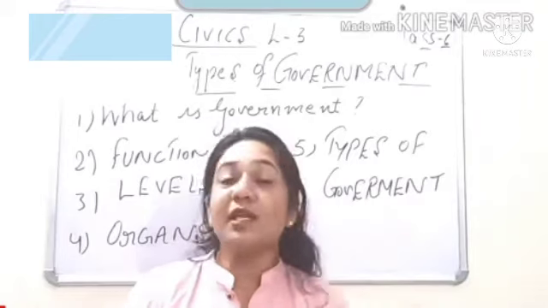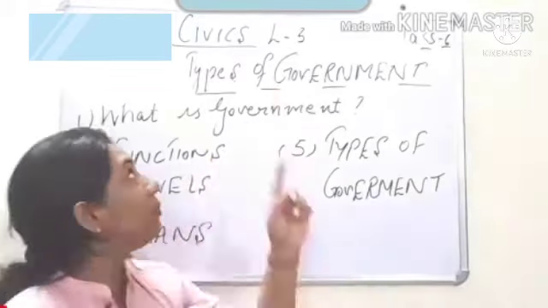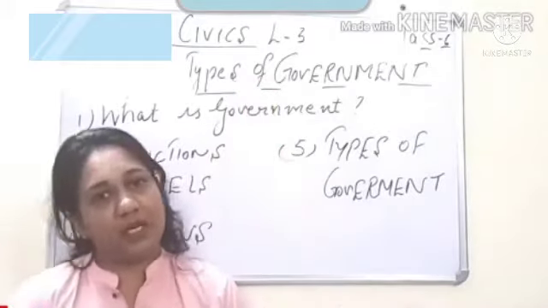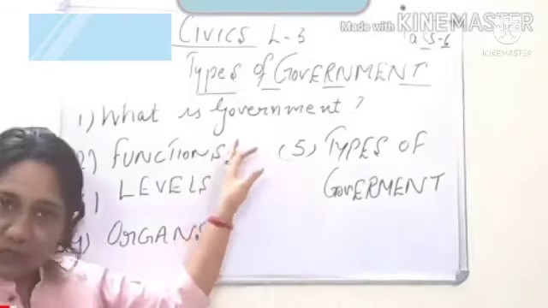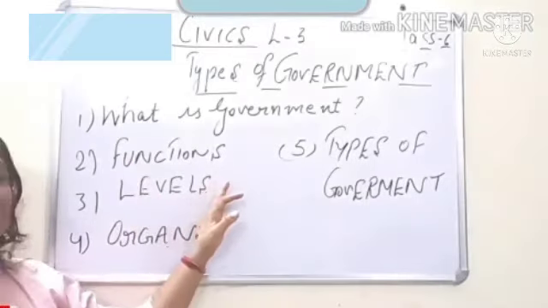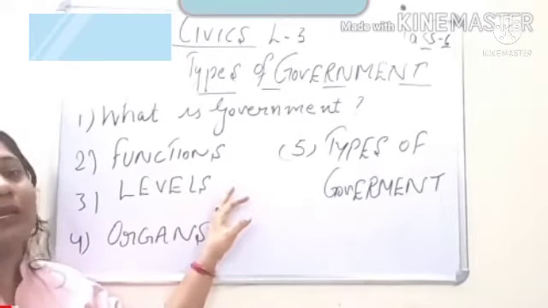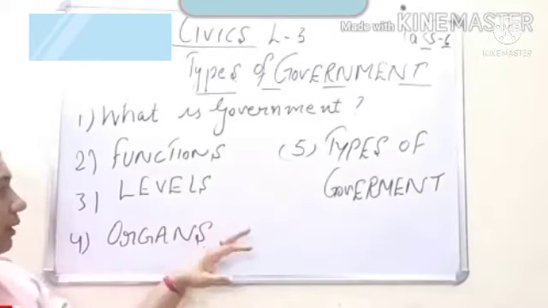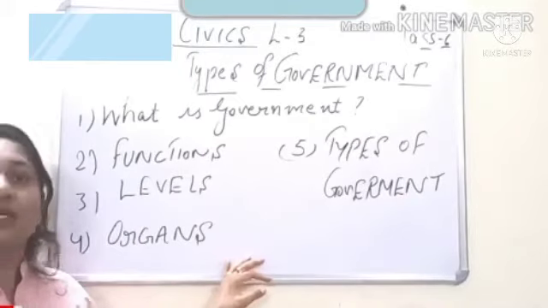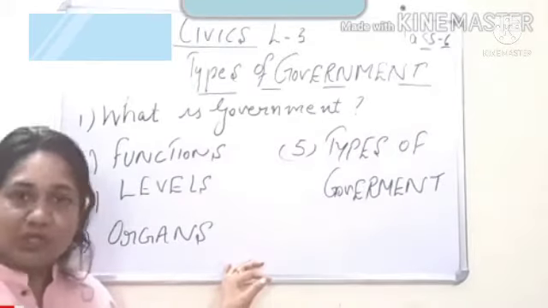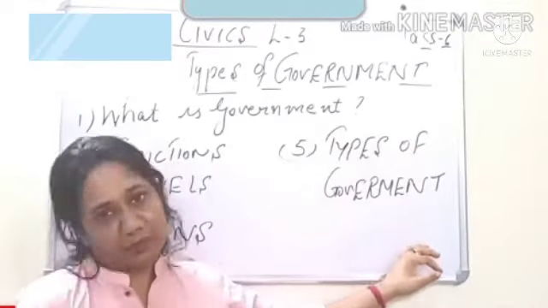So yesterday we started with the reading portion from your book, chapter number 3, types of government. We discussed the meaning of government, the functions of government, and the 3 levels, that is, the national level, state level and local level. Then we also discussed the 3 organs of the government, that is legislative, executive and the judiciary. And after that we discussed some of the types of government.